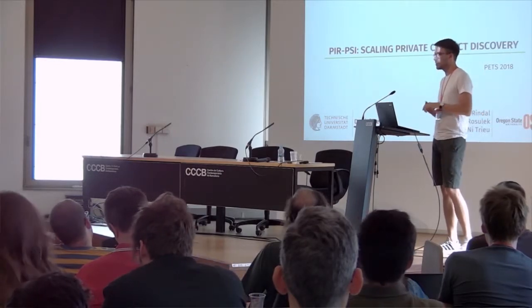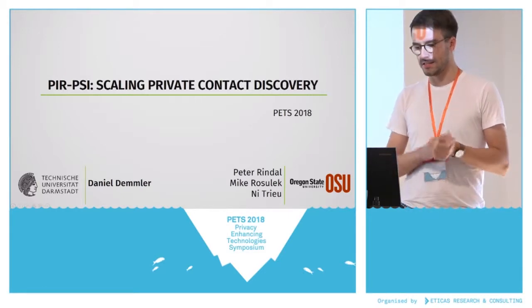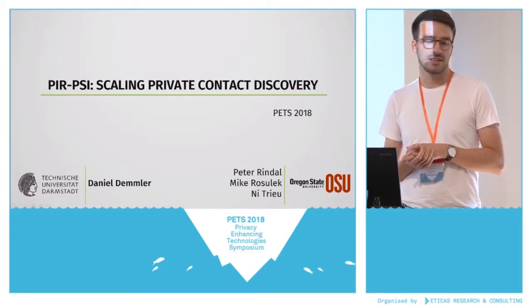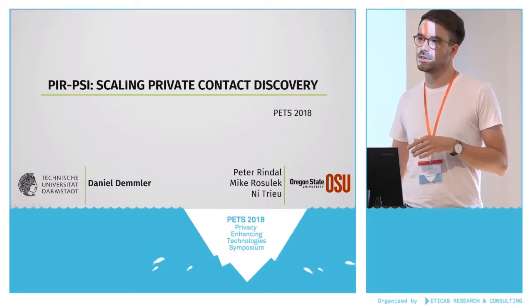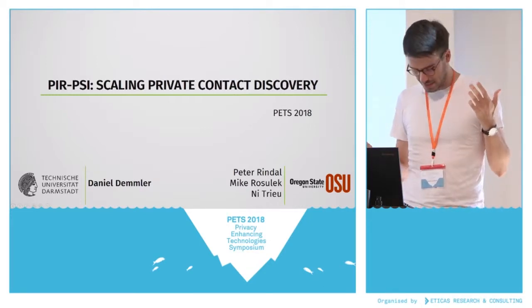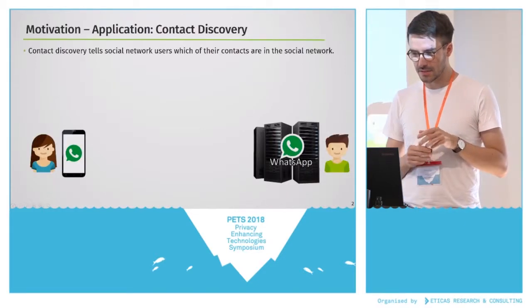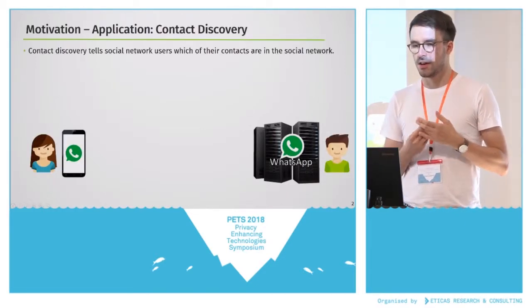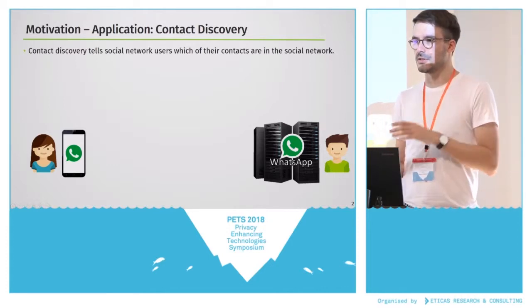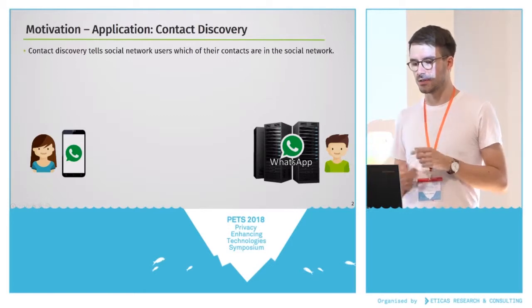So yeah, this is joint work with colleagues from Oregon State University, and as the title suggests, we combined ideas from private information retrieval and private set intersection, and a use case for this is how to scale private contact discovery. So contact discovery happens whenever you join a social network and you want to find out which of your existing contacts are in that social network.